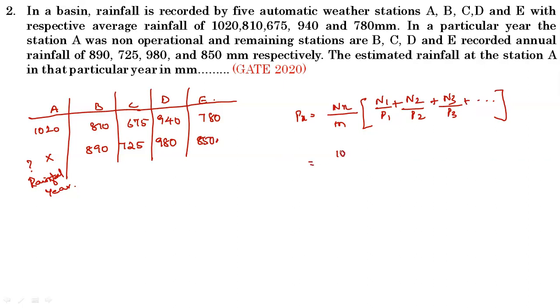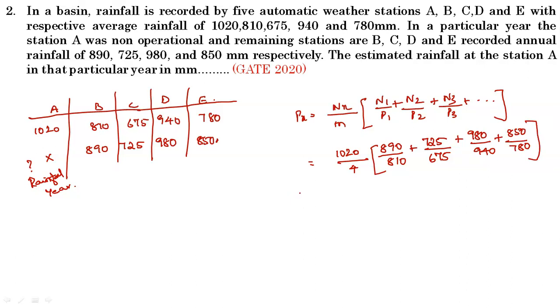Substitute these values: 1020, and how many stations are there? 1, 2, 3, 4 stations. Then the bracket is 890 by 810 plus 725 divided by 675 plus 980 divided by 940 plus 850 divided by 780.